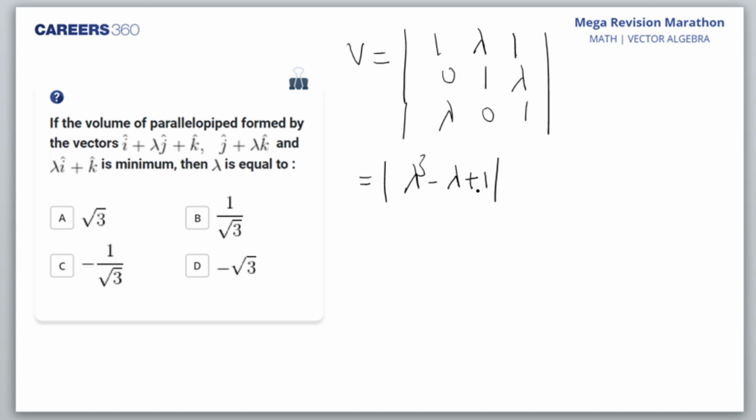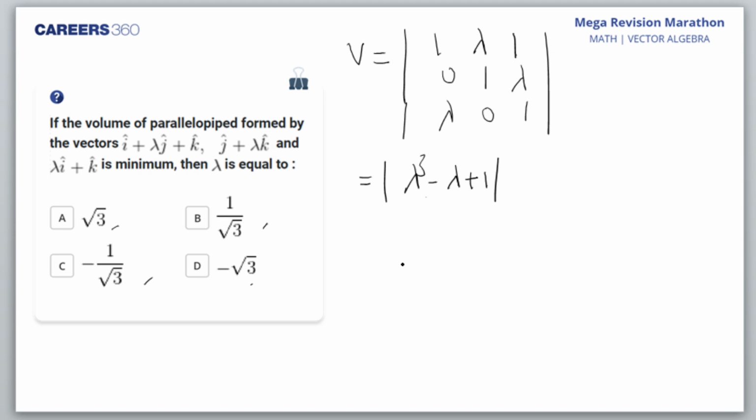A modulus is minimum when this modulus becomes 0. The minimum value of a modulus is 0, so there's nothing to differentiate in it. But one thing we have to understand is that this is a cubic polynomial in lambda, so it has one real root. So I'll definitely get a value of lambda for which this is 0. But none of the values given here will satisfy this equation to give me 0. Had there been a value given for which this equation gives 0, that would have been the right answer.